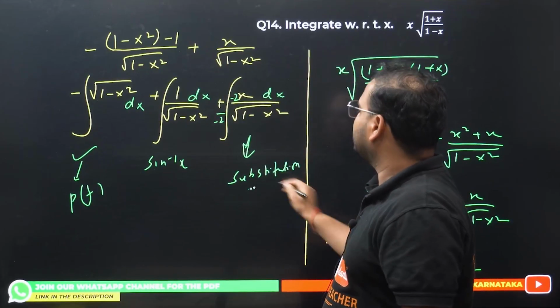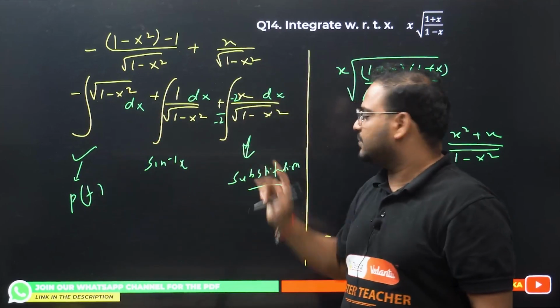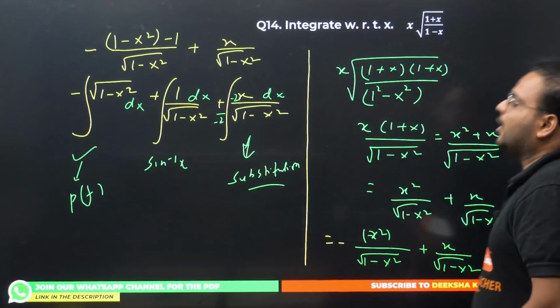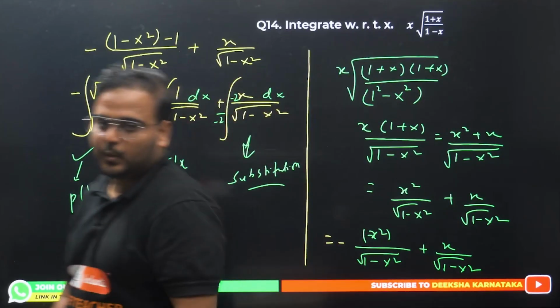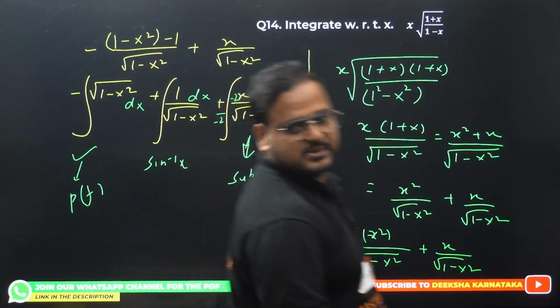So I've given all the different steps. This is going to be a particular function, sine inverse of x. This is the substitution method. Apply and solve it. Question number 14 is over. Okay, I've done a lot of questions now. You can solve this problem with these simple steps. Last step you can solve.